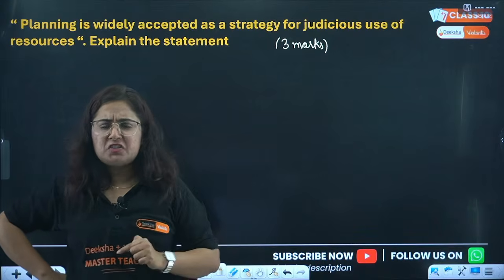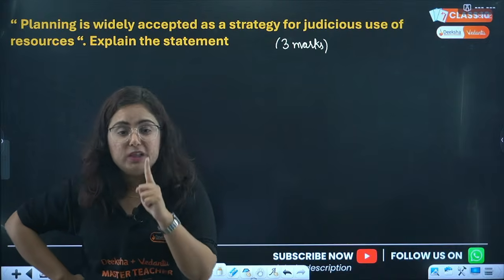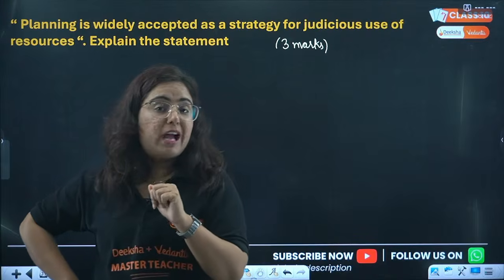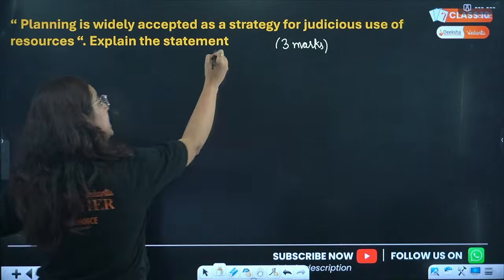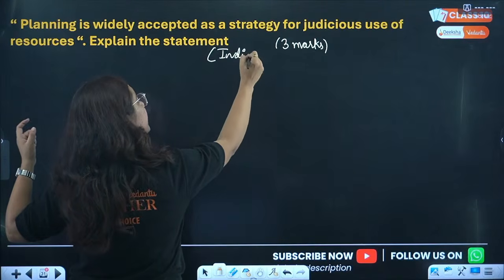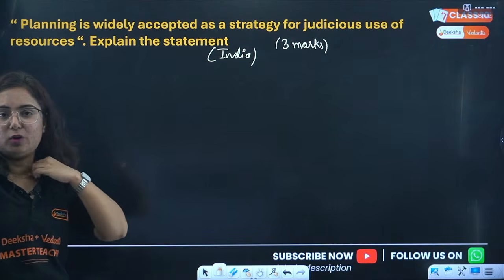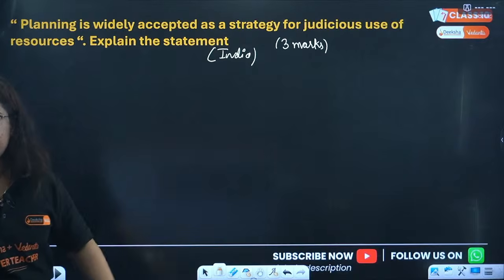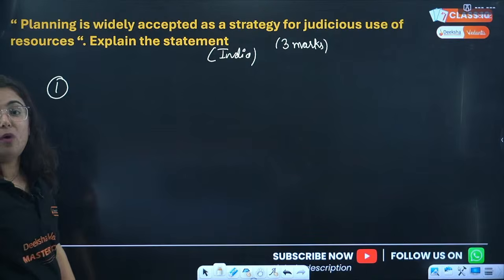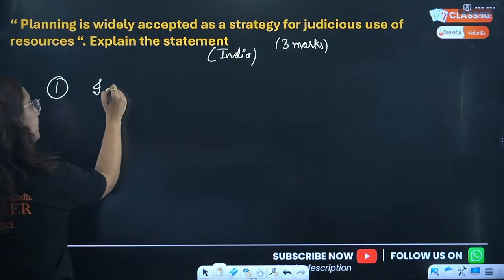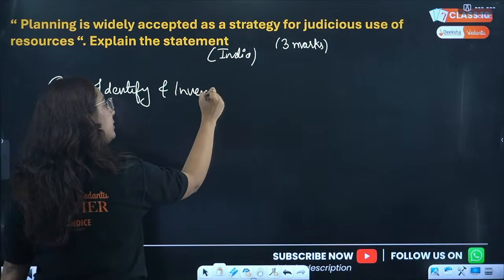Then in the Earth Summit, our eyes opened and we figured out that we have to make judicious use of resources. This question is with the aspect of India, how we are making planning. As you entered class 10th, what did you do on the first day? Planning, right? Similarly, for the country, the first planning step is to identify and make an inventory of resources.